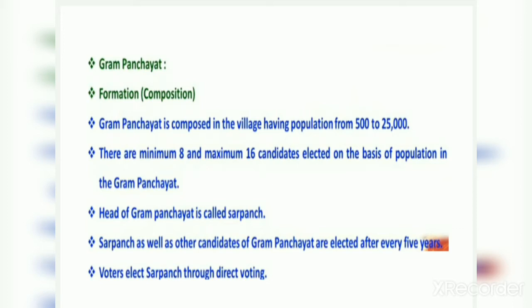Now, first we are going to study the formation of Gram Panchayat. Gram Panchayat is composed in a village having a population from 500 to 25,000. Means where Gram Panchayat is composed, we have a population from 500 to 25,000. There are minimum 8 and maximum 16 candidates elected on the basis of population in the Gram Panchayat. Now, how many members are there in the Gram Panchayat? According to the population, minimum 8 or maximum 16 candidates are there.